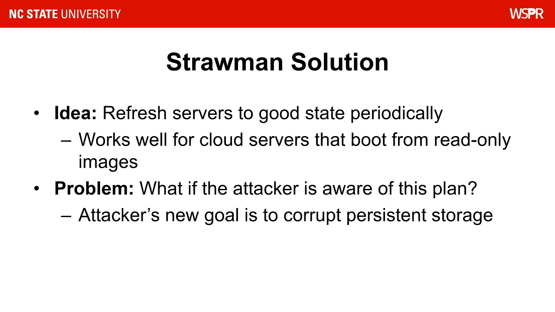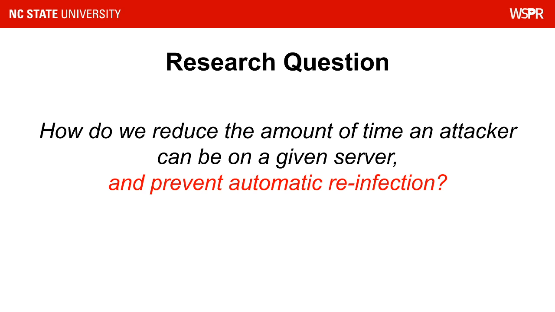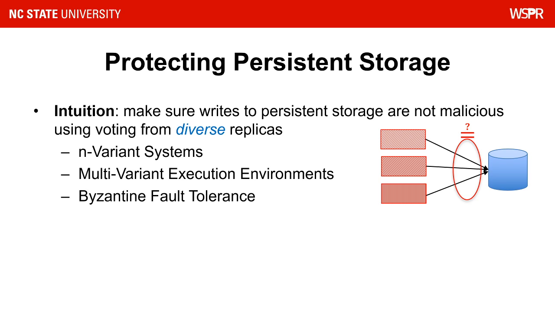To account for this issue, we revisit our research question. How do we reduce the amount of time an attacker can be on a given server and prevent automatic reinfection? To answer this question, we must find a way to protect persistent storage. Our intuition is to use output voting, which is the idea of standing up functionally equivalent but somehow diverse systems and comparing the outputs for a given input.